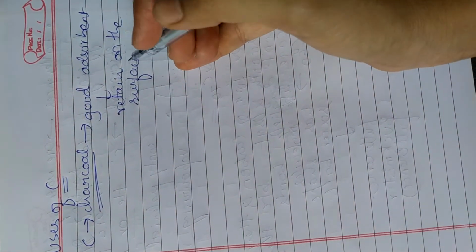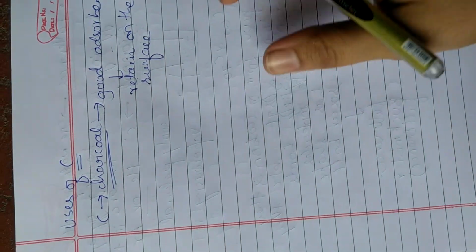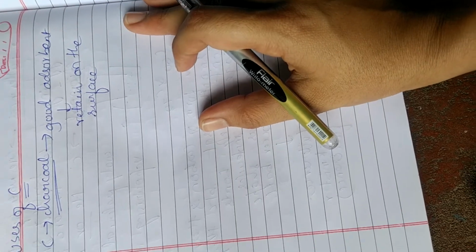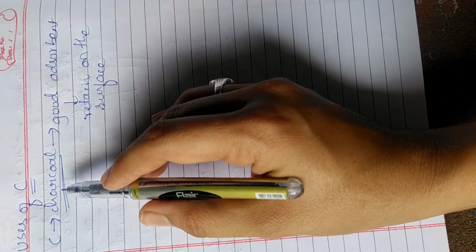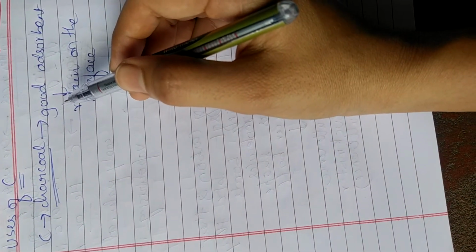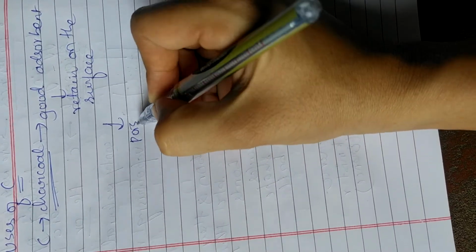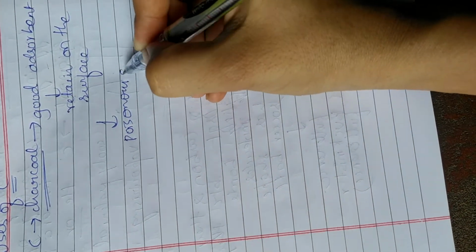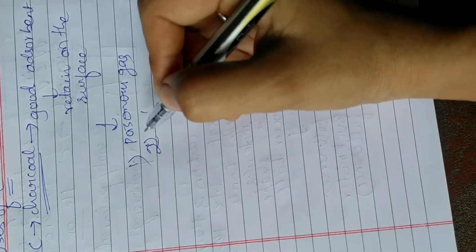It is the phenomenon in which molecules or impurities are present only on the surface of a material, that is called adsorption. Here charcoal is a material which is made up of carbon. That charcoal is used as a good adsorbent material, which adsorbs all poisonous gases, and which is also used in the second use.